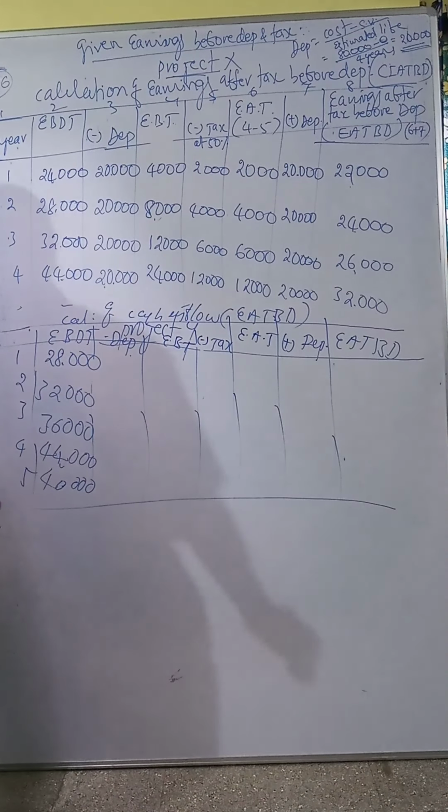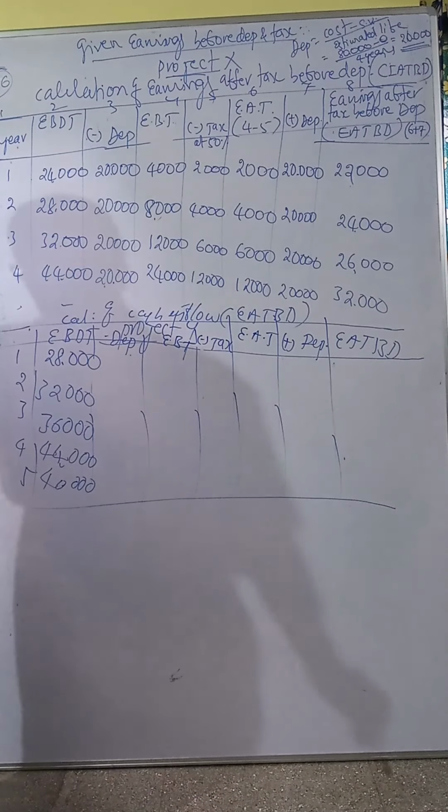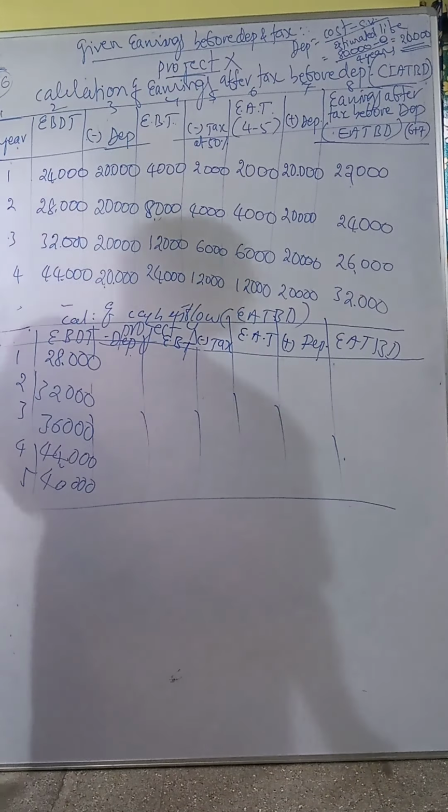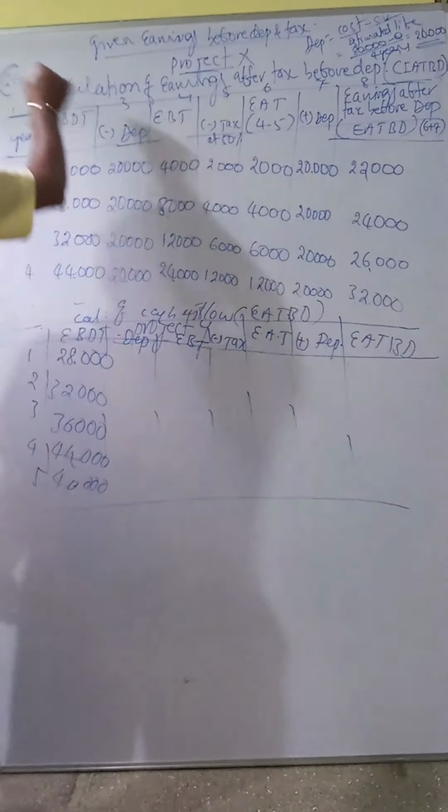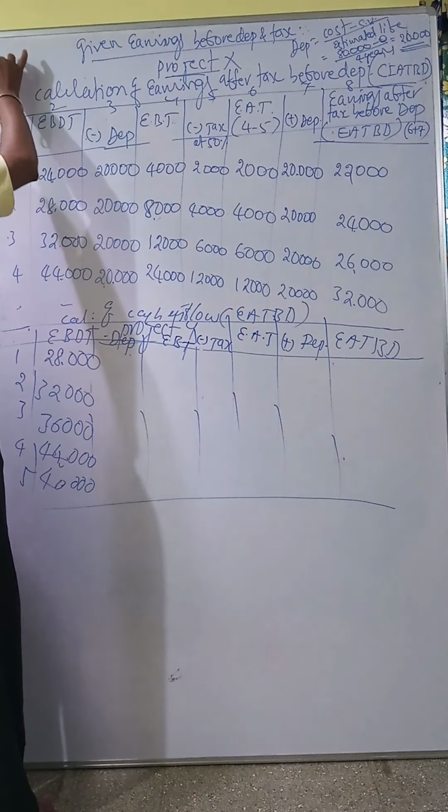Depreciation. See, cost of machinery is how much? 1 lakh. So the cost of the project Y is how many rupees? 1 lakh.